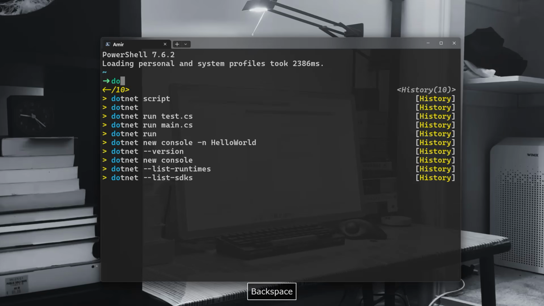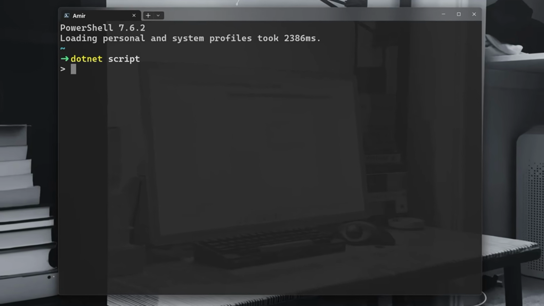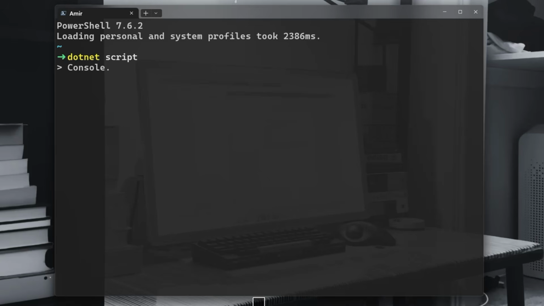So what you will need to do is type .NET Script, and you're going to type commands and see the results directly. The first thing we can do is Console.WriteLine, like so, and you can print things to the console.